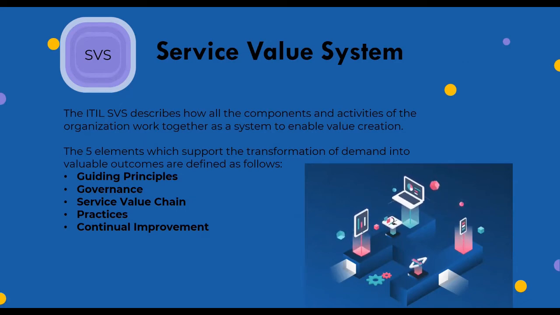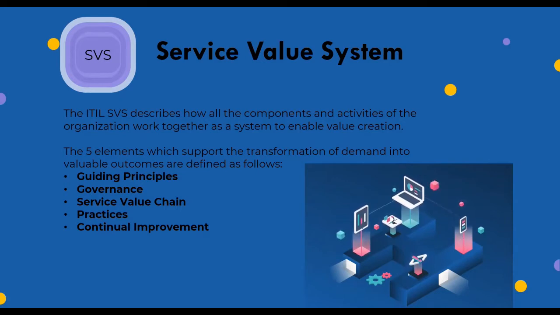On the service value system, there are five elements which support the transformation of demand into valuable outcomes, defined as follows. The first is guiding principles. Guiding principles are recommendations that can guide an organization in all circumstances, regardless of changes in its goals, strategies, or type of work. And the second is governance, the means by which an organization is directed and controlled.